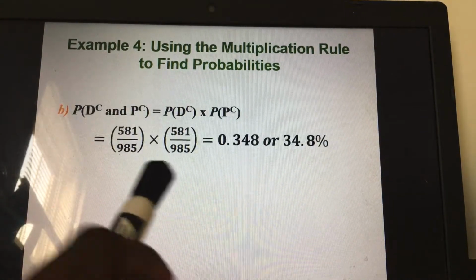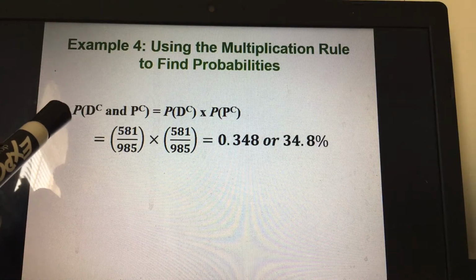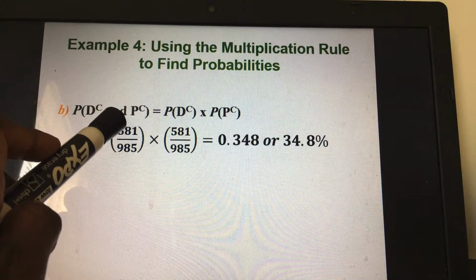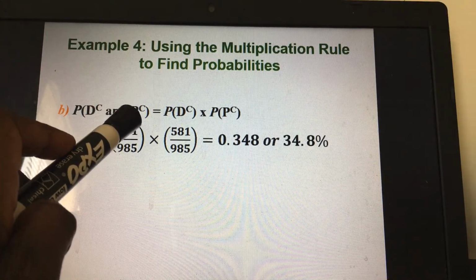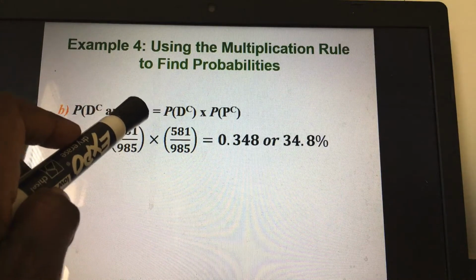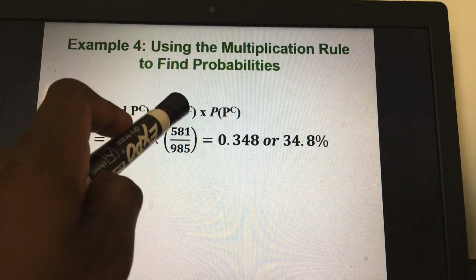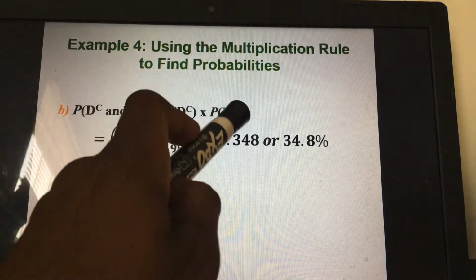The formula is right here. The probability that the driver is not intoxicated, that's D complement, and the pedestrian is not intoxicated, P complement, is the probability of D complement times the probability of P complement.